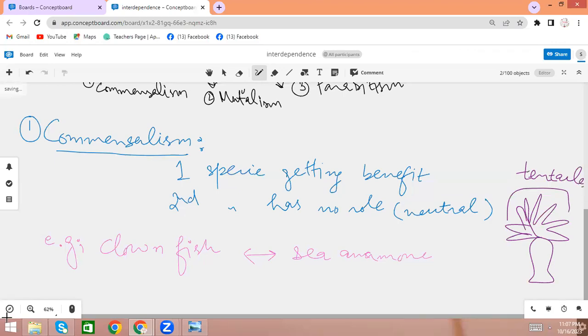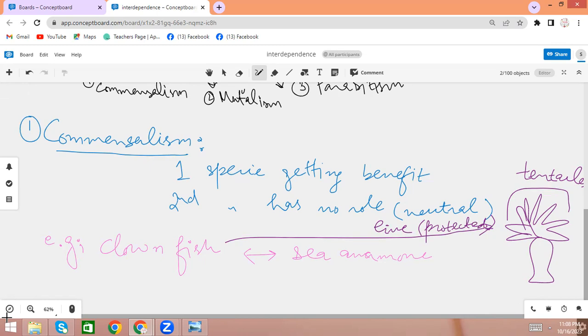Okay, so what happens? This clownfish actually comes and lives here in the tentacles. So you can say it lives there and it is protected. So it is taking advantage of the sea anemone.